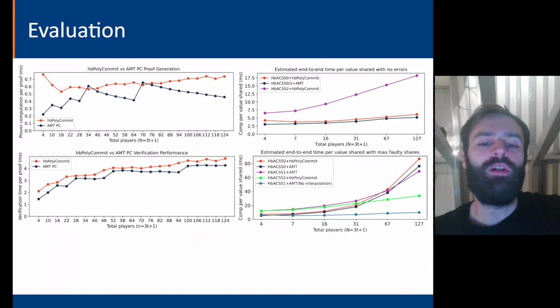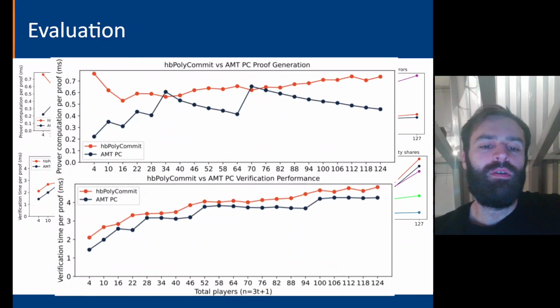Lastly, we implement all of our protocols and evaluate them on a single machine. Any communication between players is implemented as different threads running on the machine and sending serialized messages back and forth. We first measure the performance of hbPolyCommit against AMTs, with the prover computation costs at the top and verifier computation at the bottom. As you can see, both of these scale approximately the same way, but have different jaggedness to them due to finer implementation details about how both of these algorithms work.